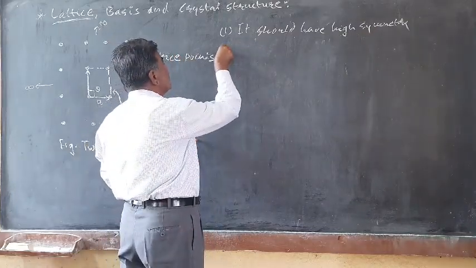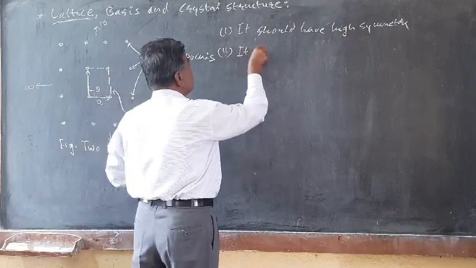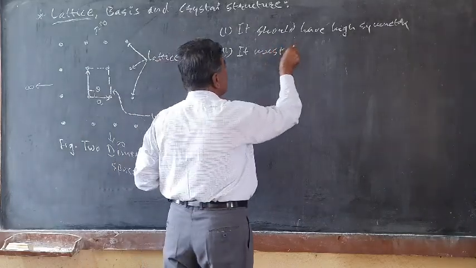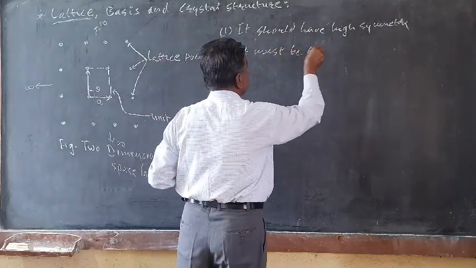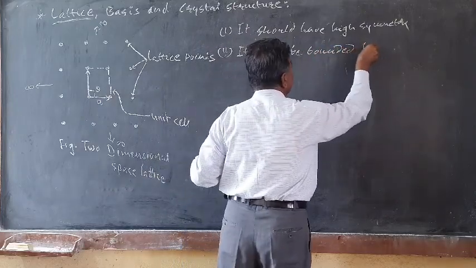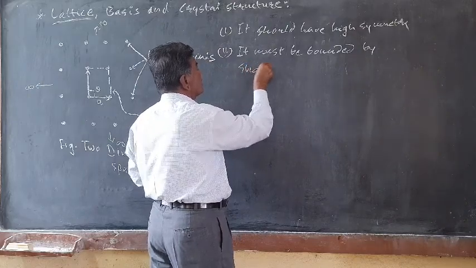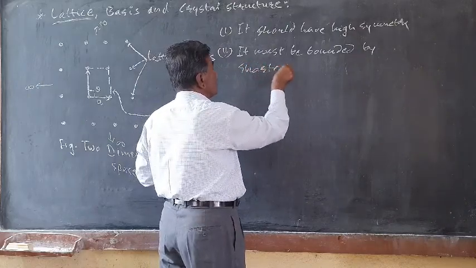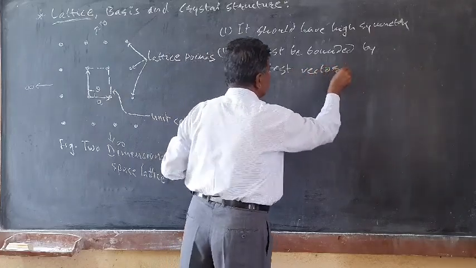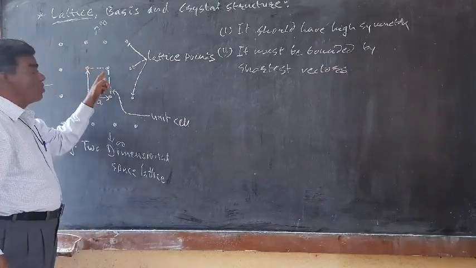And the second condition is that the figure, or the group, or the unit must be bounded by the shortest vectors. So in the two-dimensional case, we have shown here the small unit.